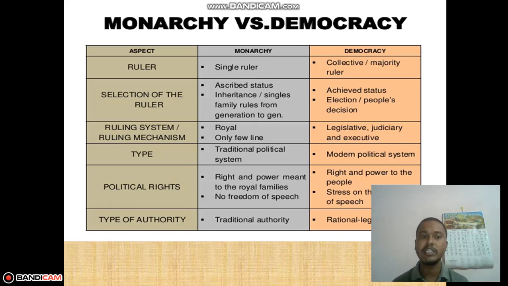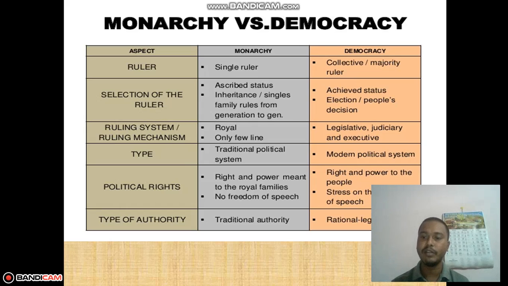And the last one is type of government. What type of government are they? Monarchy is traditional, old, going on generation by generation, but democracy is a rational, legal system. Rational means everyone participates. Legal means there is no cheating on you, but if you are cheated, you can always go to the judiciary. So this is how monarchy and democracy are divided. You go through the chart.